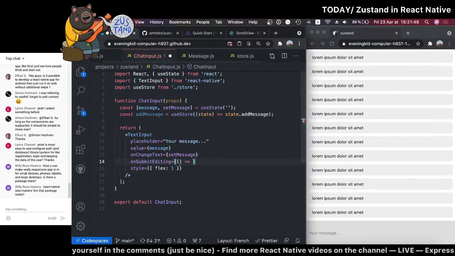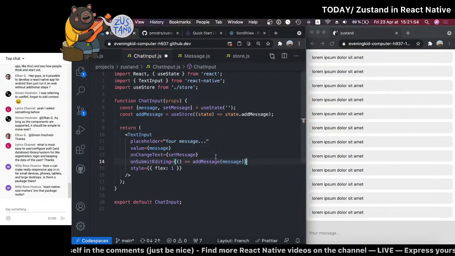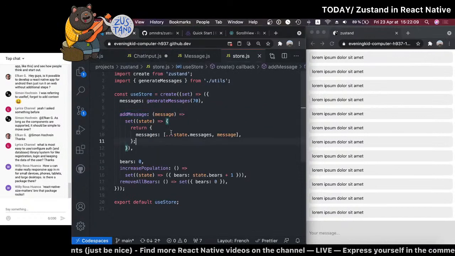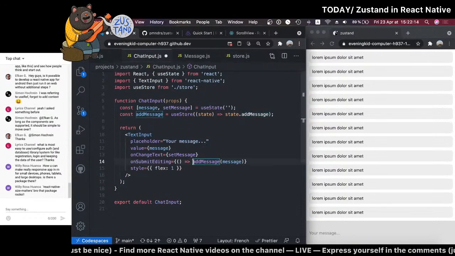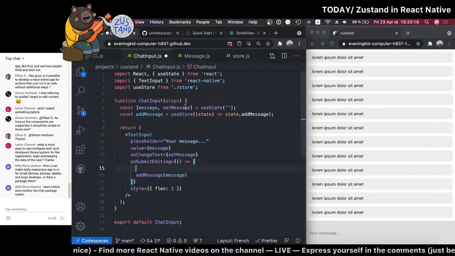We can have a function here that just does addMessage, and we'll pass it message. So here when we update this input text, it will update our message. This is what we have here. And when we submit, we want to call this addMessage method from the store, which will just take all the messages and add the one we passed as a parameter. So that's all I should do. Also, because we're sending a message, we should also set our current message to be empty again.